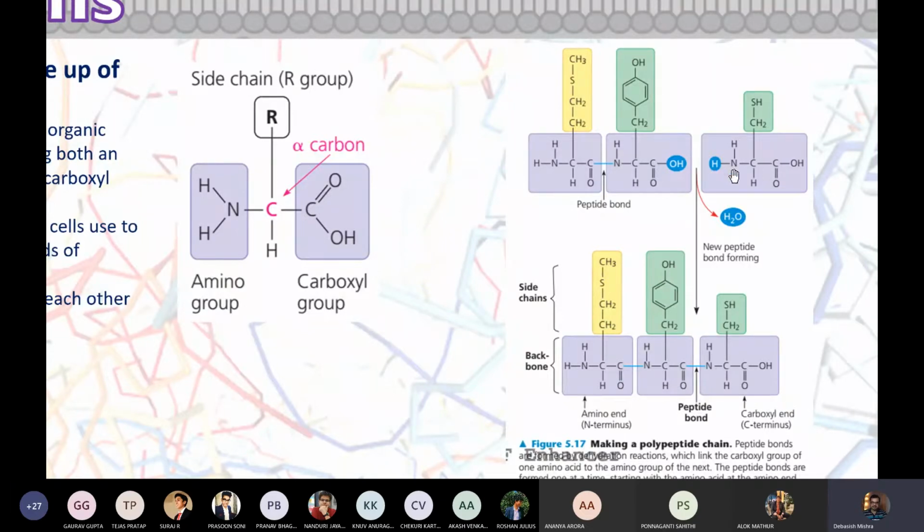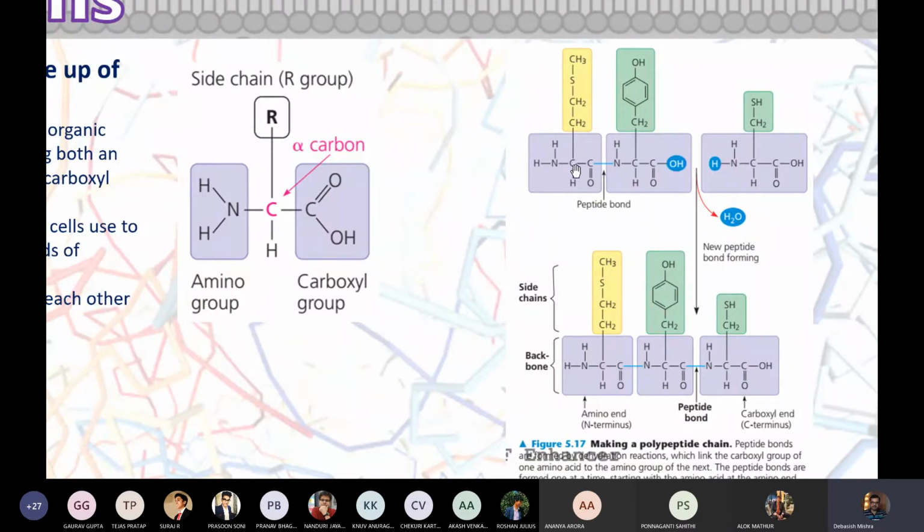And a protein is actually multiple amino acids joined with peptide bonds. Suppose this is another amino acid being joined. A new peptide bond is being formed. So where do new amino acids keep on joining, naturally? It is at the carboxylic end. You see, this is the old peptide.